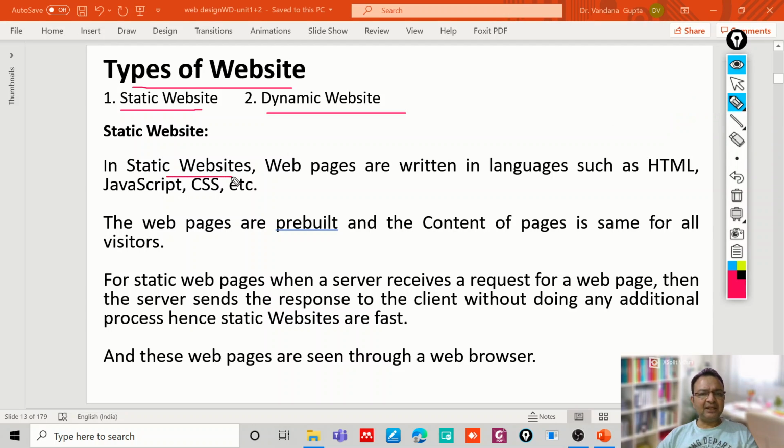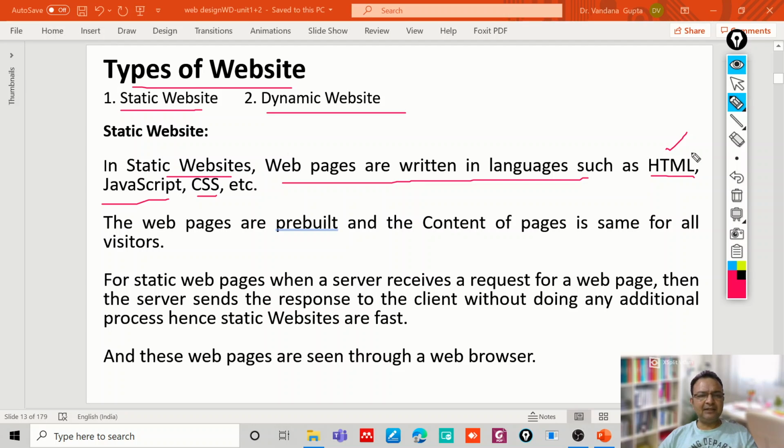In static websites, web pages are usually written in languages such as HTML, JavaScript and CSS. JavaScript we will talk about later in this syllabus. HTML is the major language that is actually used for designing of web pages, and CSS provides a better look and feel to these HTML pages.